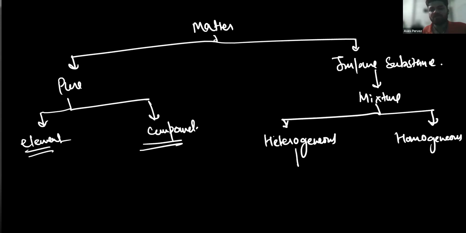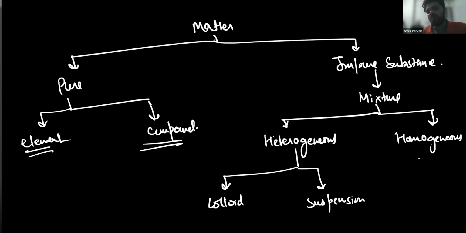Heterogeneous mixtures are further divided into two parts: colloids and suspension. And homogeneous mixture is true solution only. Please copy this one, each and everything.